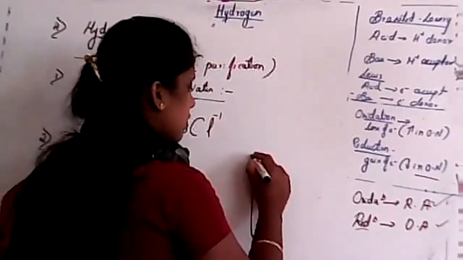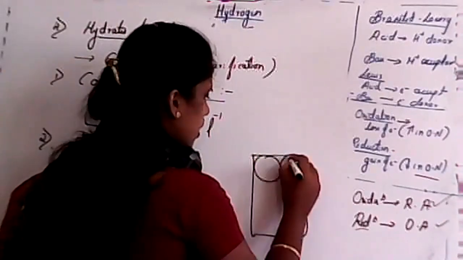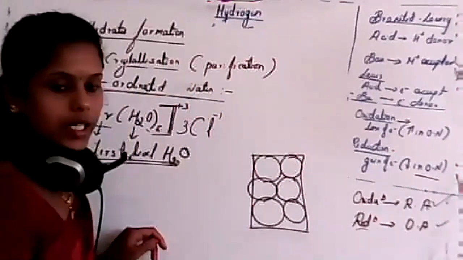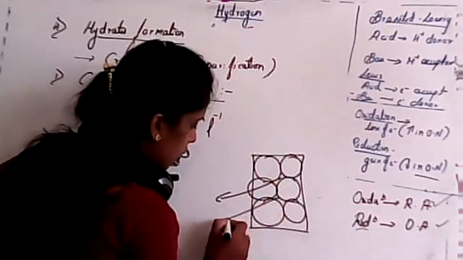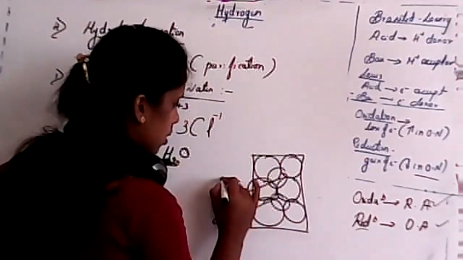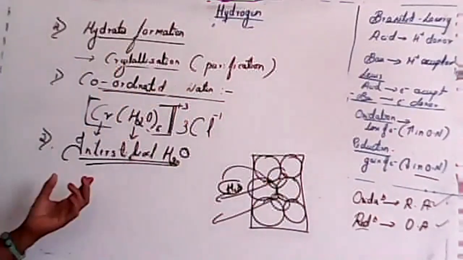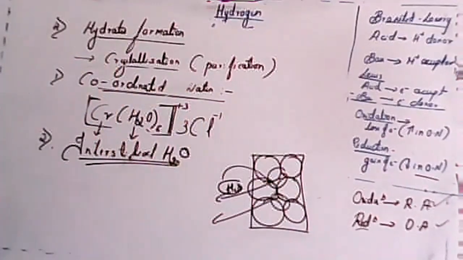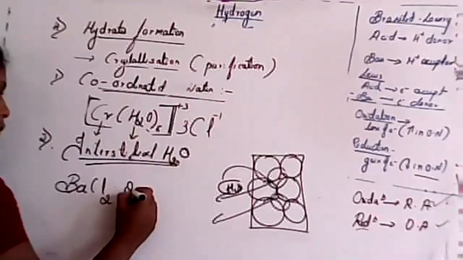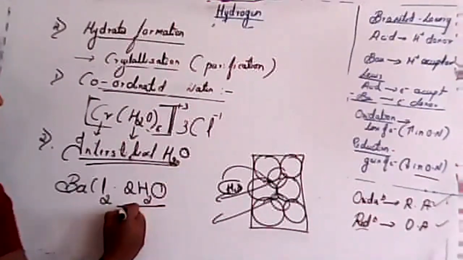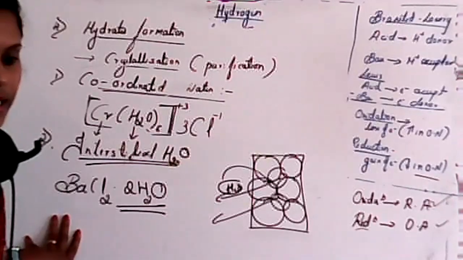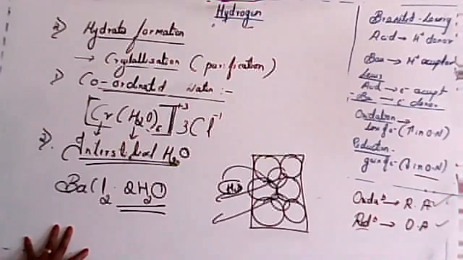I already discussed this. If I consider any close packing of atoms, in that case there will be some empty space. And in that position, water molecules will be arranged. So that's why we call it interstitial water. For example, barium chloride is situated with 2 molecules of H2O. This one is known as interstitial hydrate. Is this clear about interstitial hydrate?